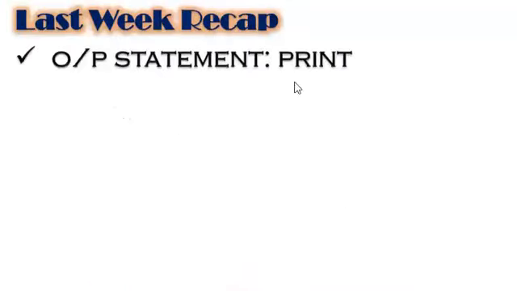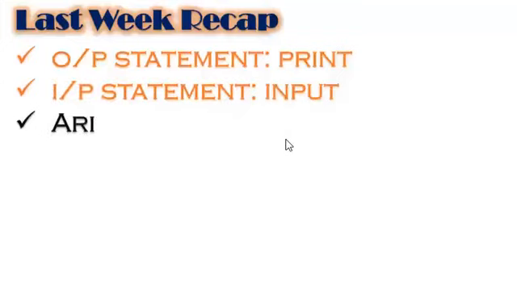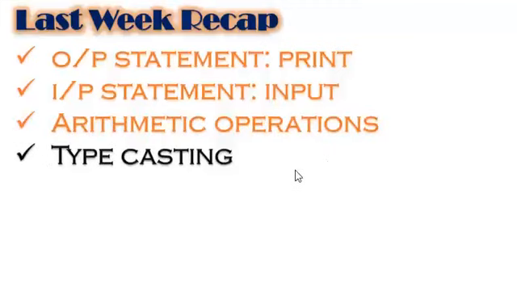In the last week, we discussed the print statement, which is an output statement, and the input statement, which reads a string of characters from the keyboard. We also discussed some arithmetic operations: addition, subtraction, multiplication, division, remainder or modulus operator, floor division, etc. And we also saw typecasting.